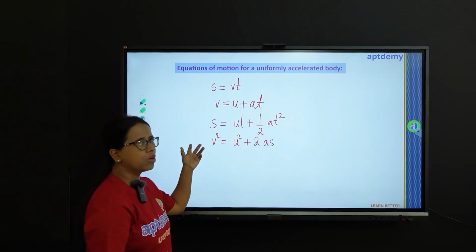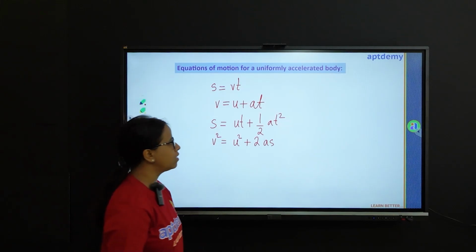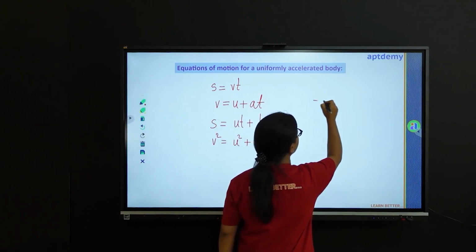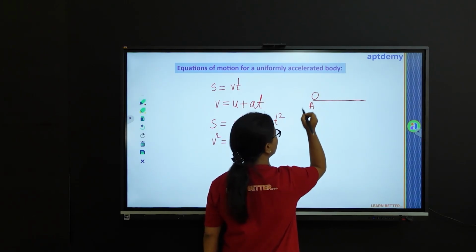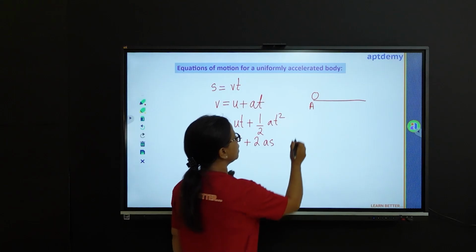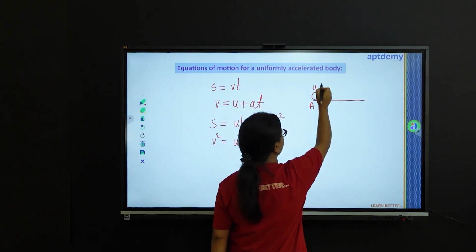Now, what is U, what is V, what is S? Let me clear this out with a diagram. Suppose we have a particle here at position A. The velocity of the particle is given by U. This is the initial velocity.